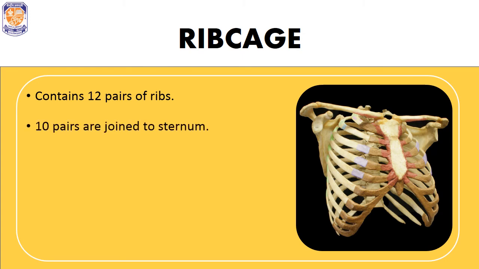So 10 pairs are joined to the sternum, and out of these 10 pairs only 7 pairs fuse directly to the sternum, while the other 3 are fused with each other. And the last 2 pairs are free. They are not joined to the sternum. Because of this, they are also known as floating ribs.